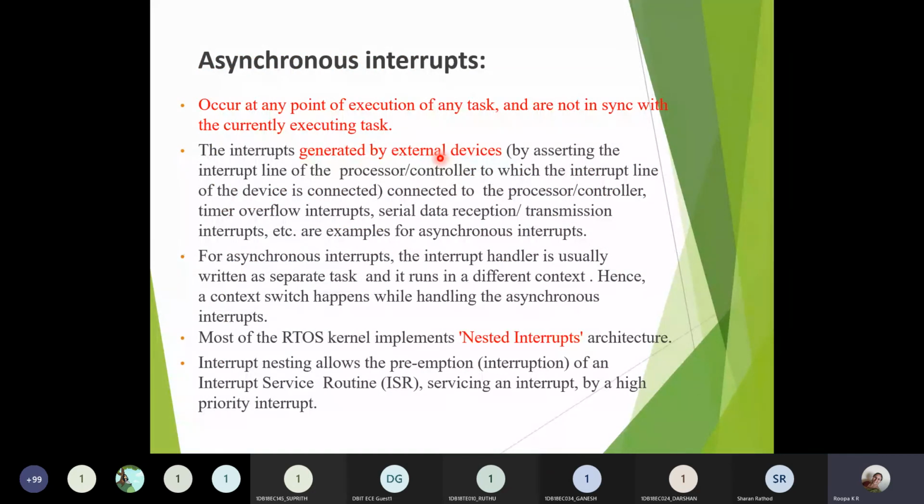To overcome an externally generated interrupt, you execute a different part of the interrupt handler, the ISR routines, to overcome these hardware or asynchronous interrupts. For this, an RTOS usually follows a nested interrupt architecture.